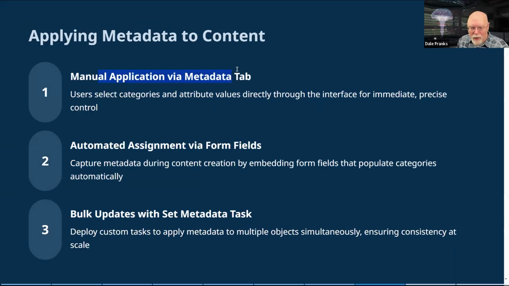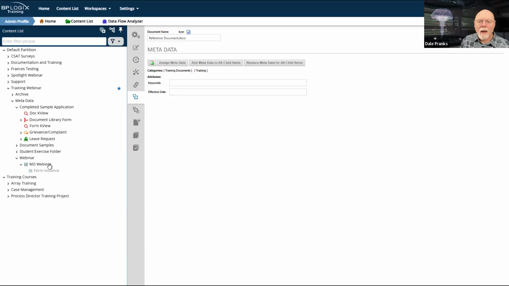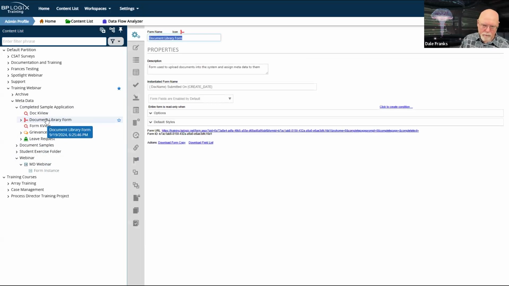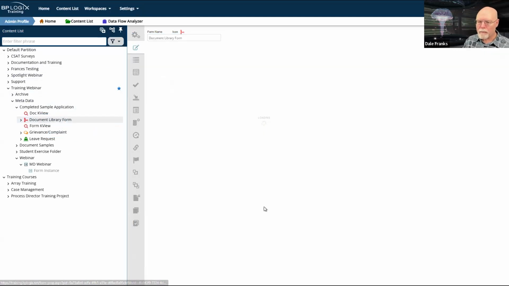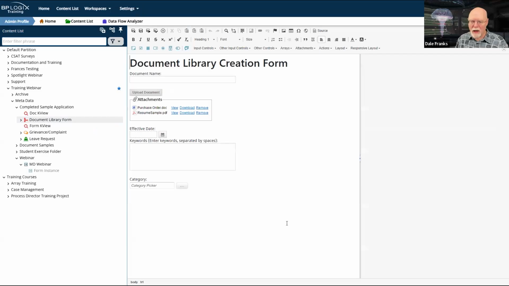So we've manually applied some stuff to the metadata tab. That's great. So now let's talk about automated assignment via form fields. Let's go look at my forms, specifically my document library form. Let's go into the design view. So the whole purpose of this form is to create a little document library.